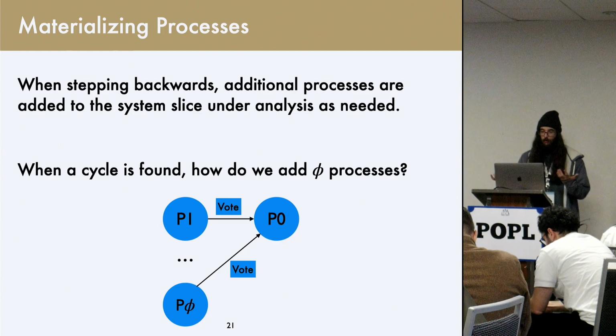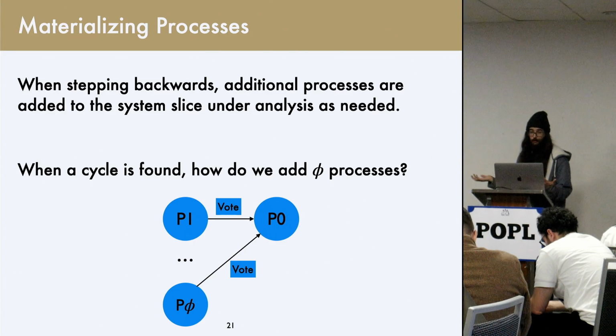And so whenever we're stepping back, as I mentioned before, we're going to add processes to our system slice. Every time we see a vote, something needs to have sent that vote. And so if I had a fixed configuration, say there were 5 processes, I could add 3 processes to my system and step back. But we need 5 processes. How do I add 5 things into my goal state?